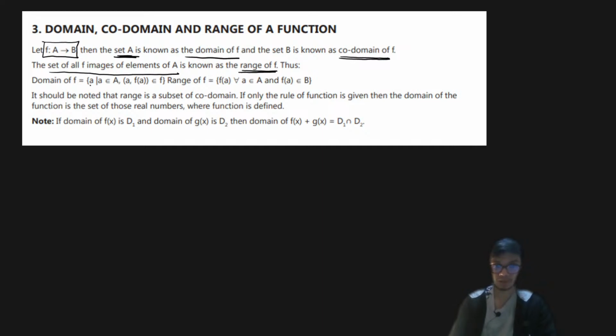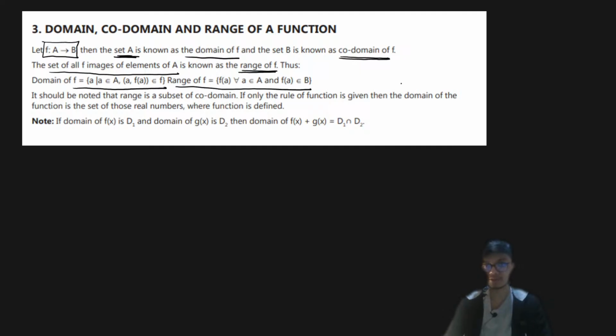Once we have this understanding, the domain of f is defined by the following nomenclature. The domain is a very simple thing: it is the set of possible inputs that I can give into the function to get a possible output, an image. Whatever is the image of the domain is defined as the range.